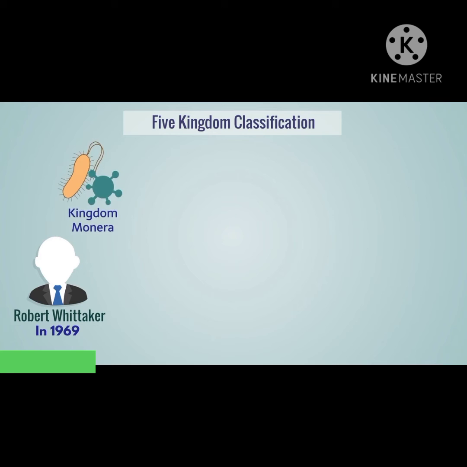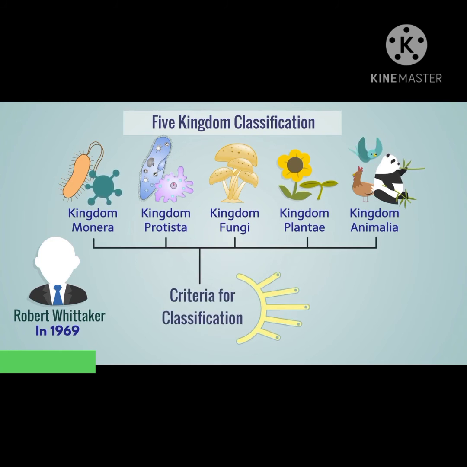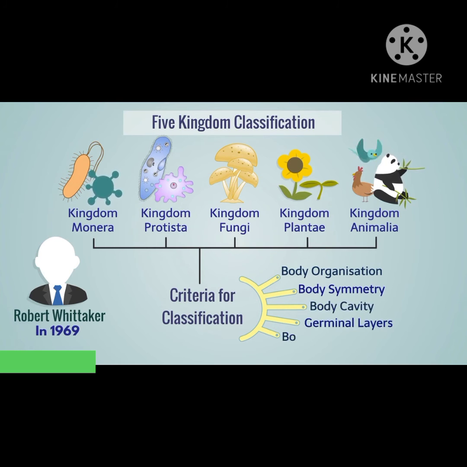It includes kingdom Monera, kingdom Protista, kingdom Fungi, kingdom Plantae, and kingdom Animalia.